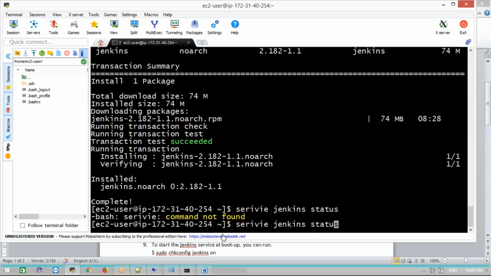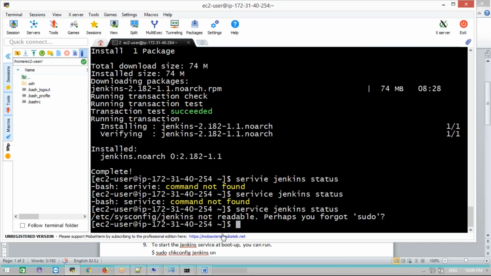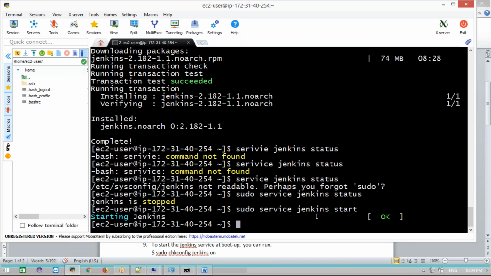Okay, this is not working yet. We need to give sudo permissions for this because the EC2 user doesn't have them. Okay, Jenkins is stopped now. To start it, instead of status we use start. Starting Jenkins now.